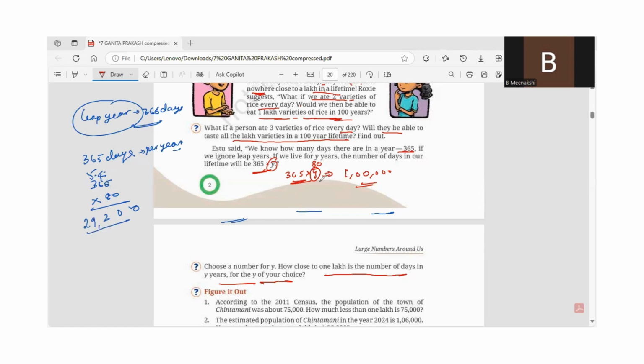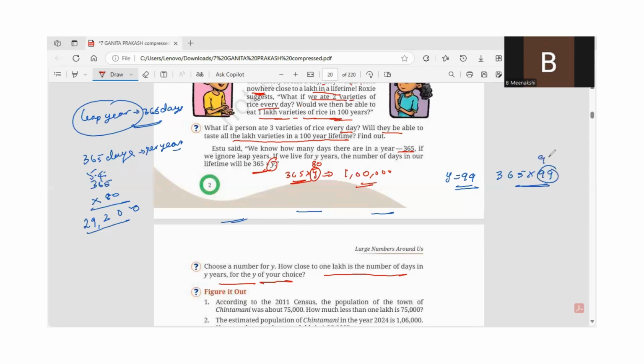So how about considering Y equal to 99? If you want to live for about 99 years, then 365 into 99. How will you multiply this?